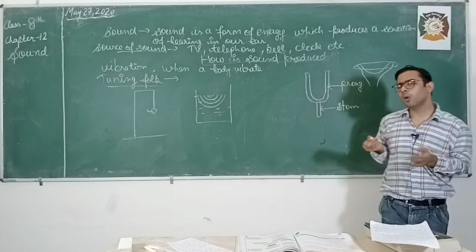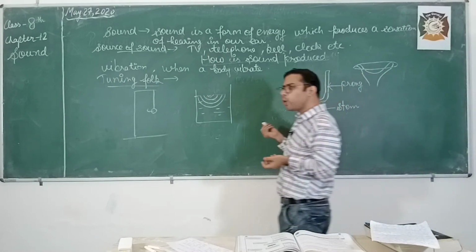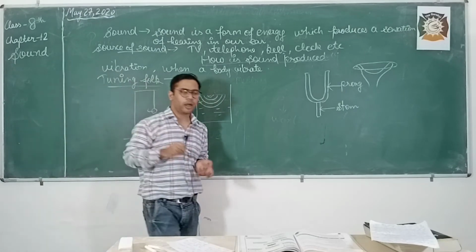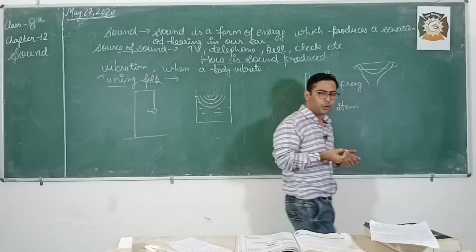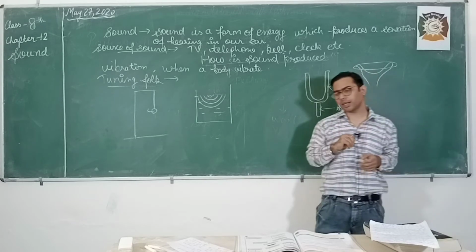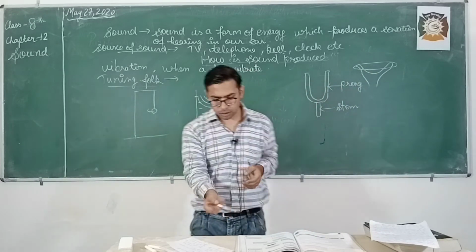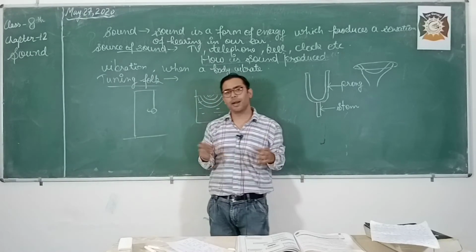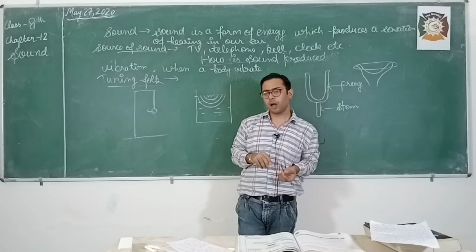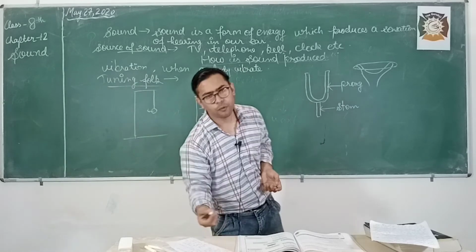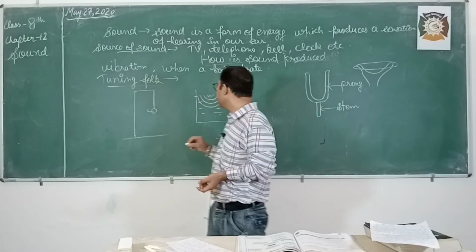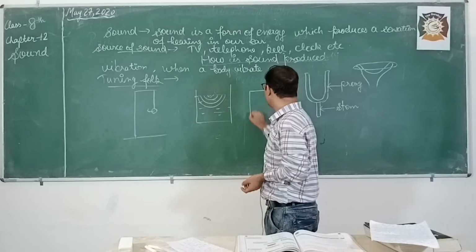Now I am going to tell you two activities by which you can produce sound at home very easily. So what are those activities? At home, you take out a ruler or a metal scale from your geometry box.